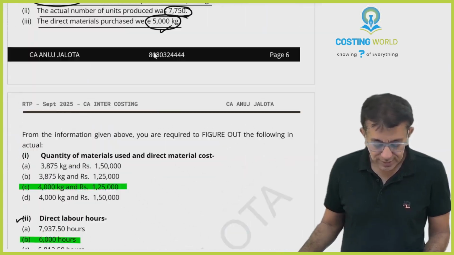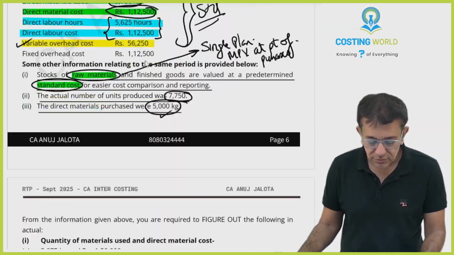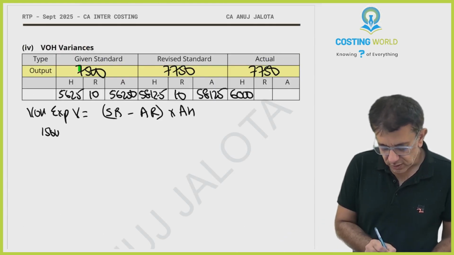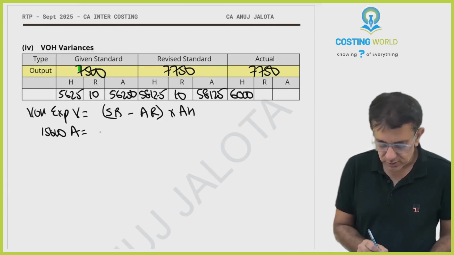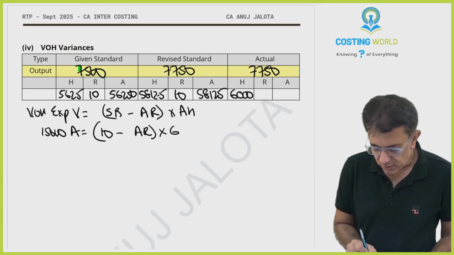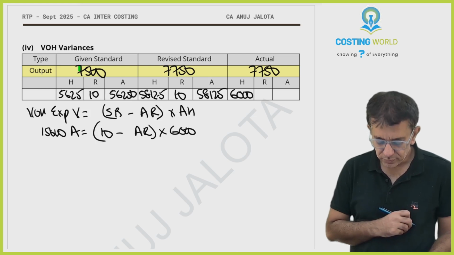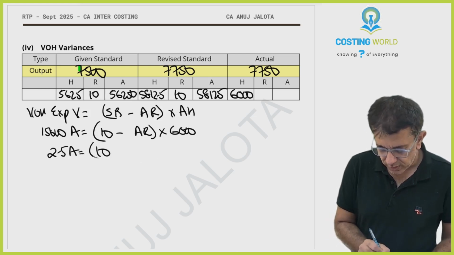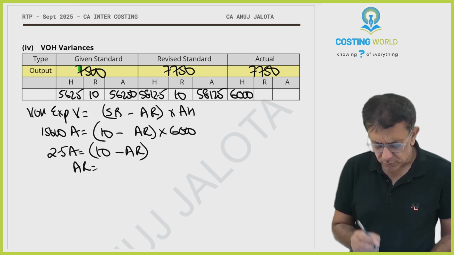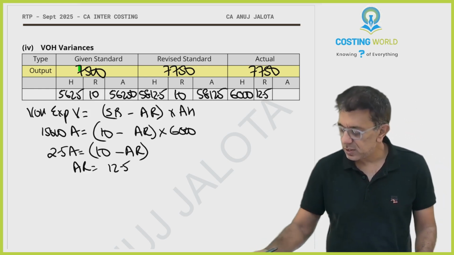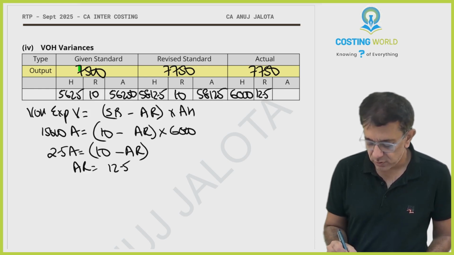So expenditure variance was 15,000 adverse, equal to 10 minus actual rate into 6,000. Take 6,000 to this side, 2.5 adverse is equal to 10 minus actual rate. So actual rate must be higher by 2.5, so it must be 12.5. 6,000 into 12.5 is equal to 75,000.